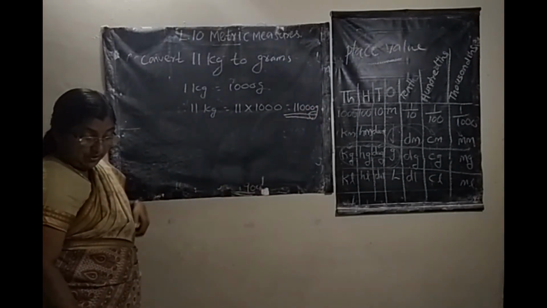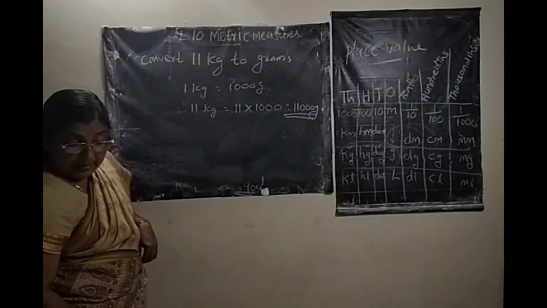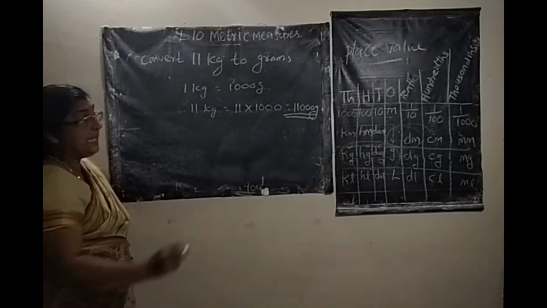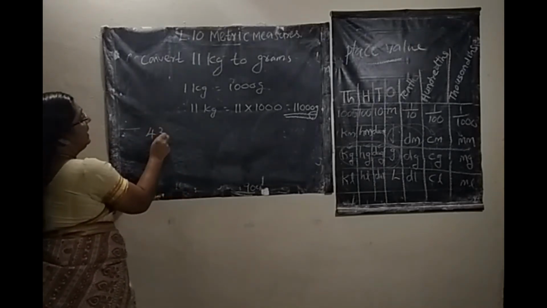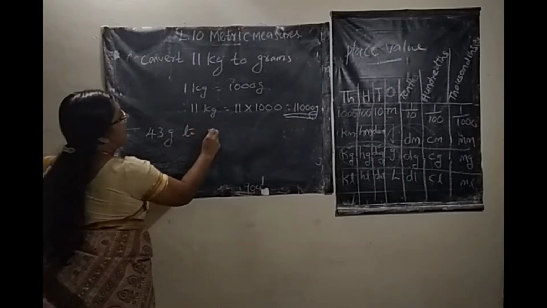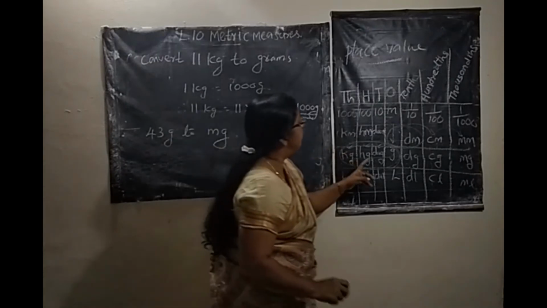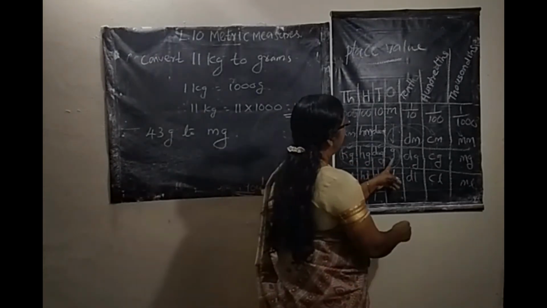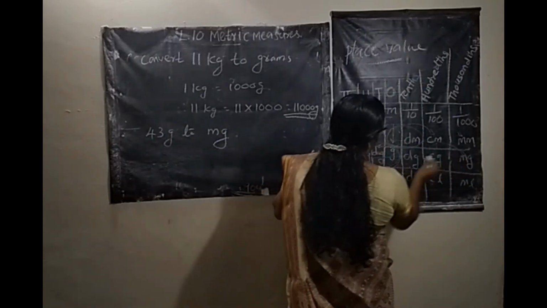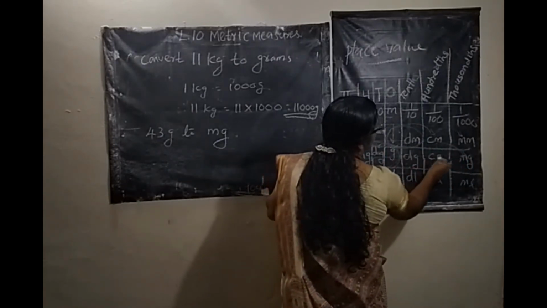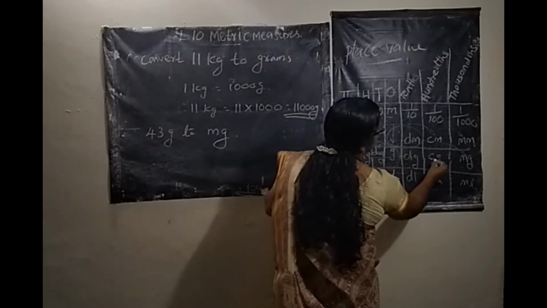Okay. One more example. Convert 43 gram to milligram. Here you count it from gram. Gram to milligram, how many columns? 1, 2, 3, 4.